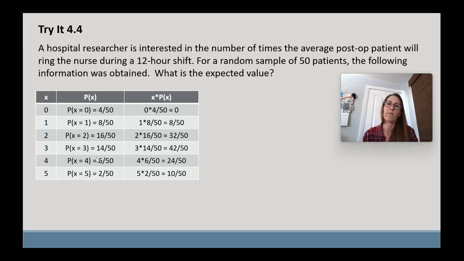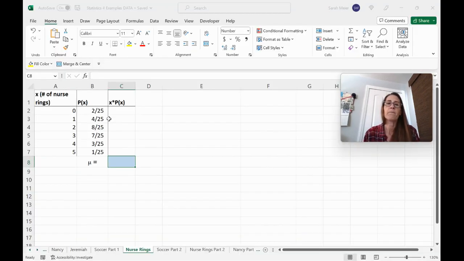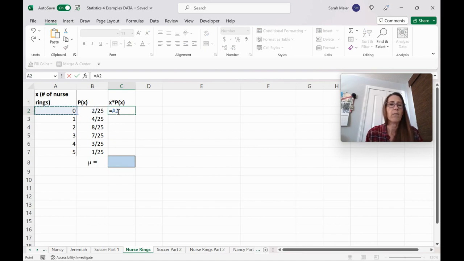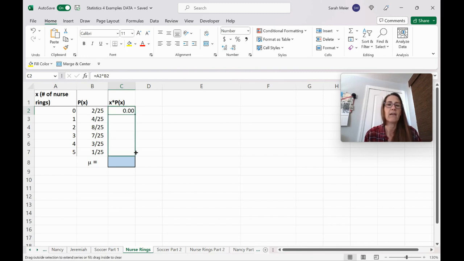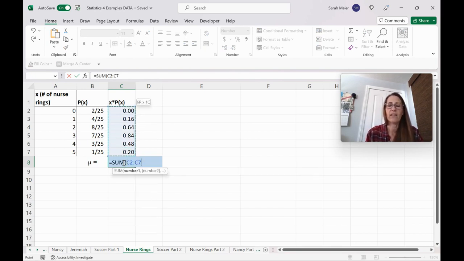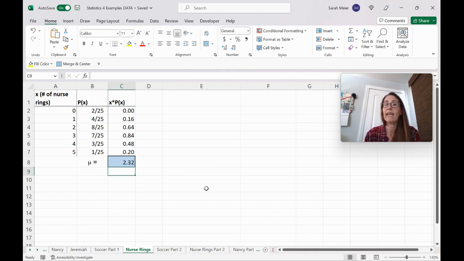Now, if you remember, and we can jump back, they were out of 50. When you type them into Excel, it likes to reduce its fractions. You can also have these as decimals. I formatted them as fractions just to show you a different way. So we're going to do the same thing. We're going to multiply the value times its probability. Click back on that, grab that little square and pull it down. And then we're going to add up, so the sum function, all of those values in that column, and we get a mu of 2.32.